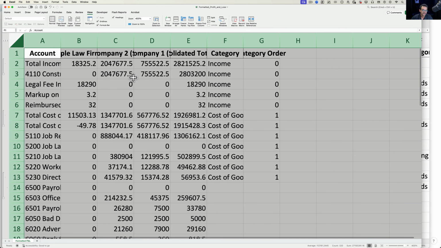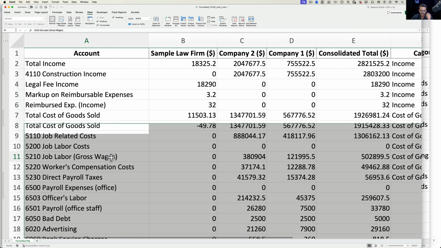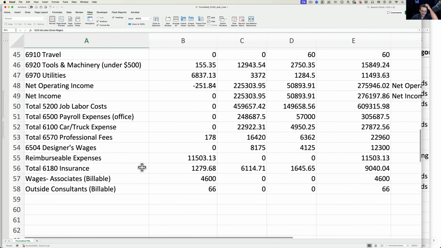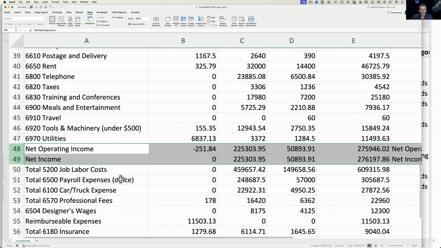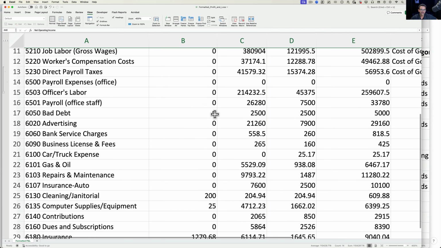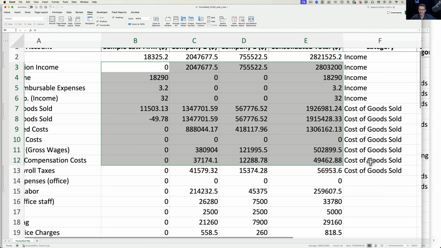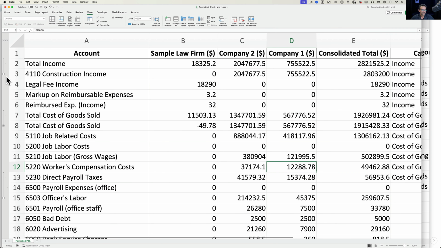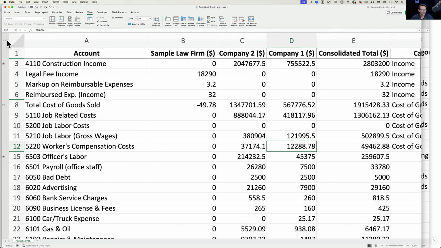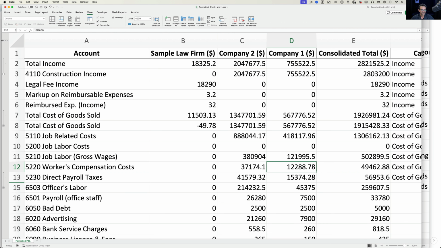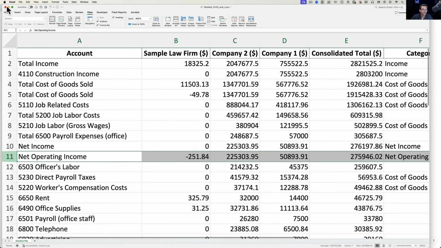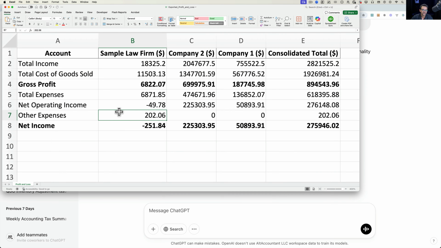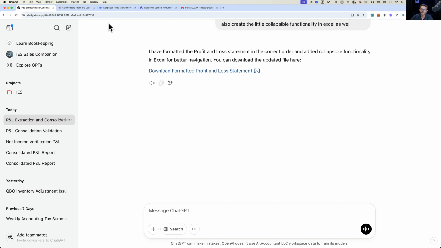Okay, let's see what this looks like now. So yeah, it looks like it's still struggling with a little bit of the format. Like for example, my net income, it's here somewhere. It looks like the numbers are right, but it's just formatting things strangely. It is extracting stuff from the PDF, which is interesting. So that stuff doesn't work for me. And it brought in some collapsing features, but I think that it just did it at random. So that's kind of not useful or partially useful. So we'll probably quit with ChatGPT at this point. ChatGPT kind of disappointing. And again, maybe I gave it the wrong instructions. We'll see. We'll go back to that.